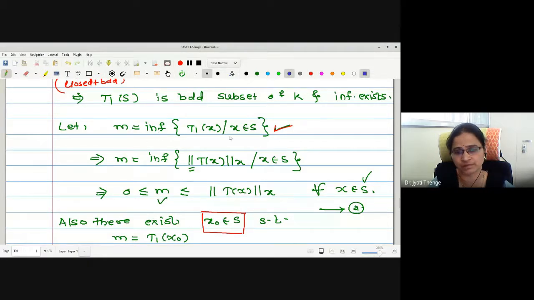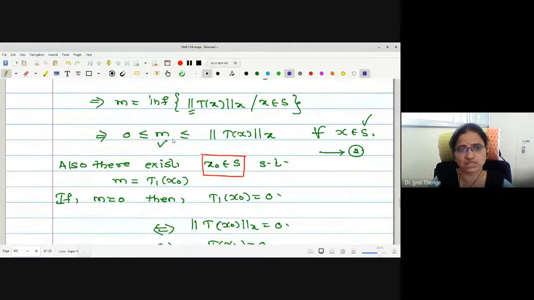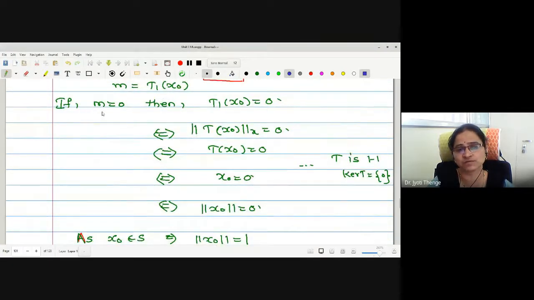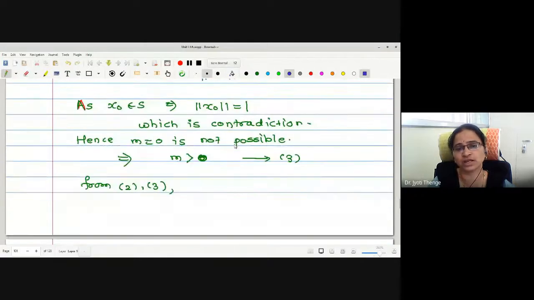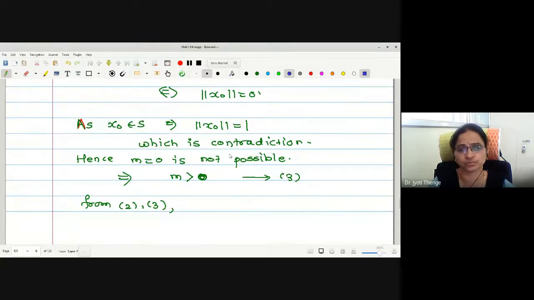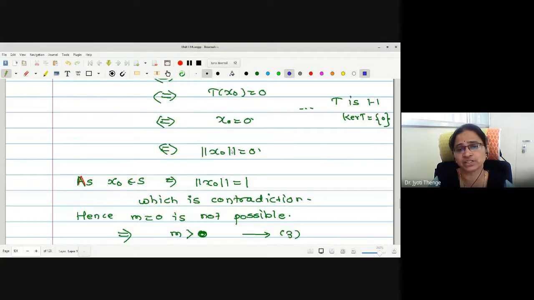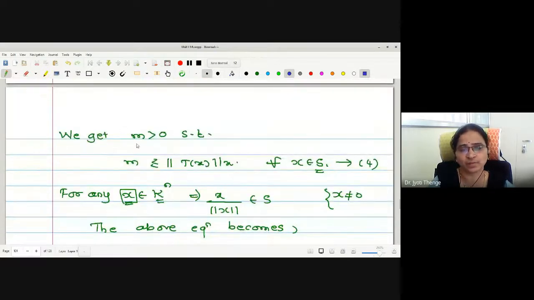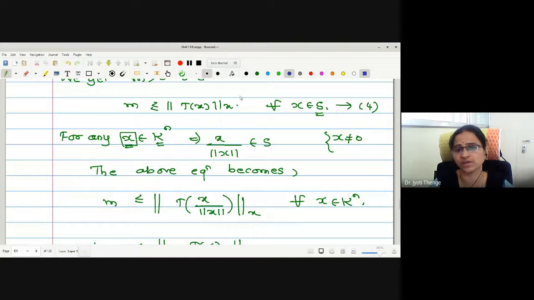Small m is the infimum we were considering, and we have proved that this m lies between 0 and norm X of T x. And we have checked, is it possible to take m as 0? Then we have discussed the case for m equal to 0, and we have shown that m equal to 0 is not possible, because it gives us a contradiction. What contradiction is it giving us? Norm X of T x naught is 0, but as x naught is in S, its norm value should be exactly 1. Therefore, m is greater than 0.